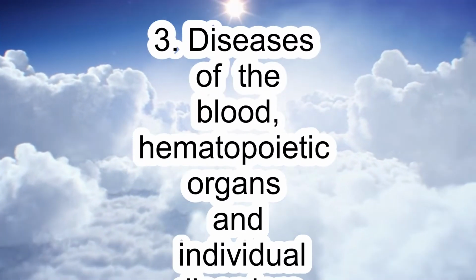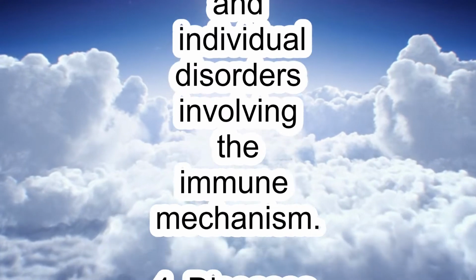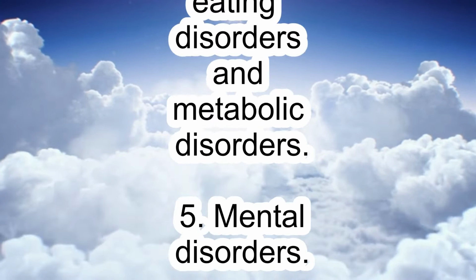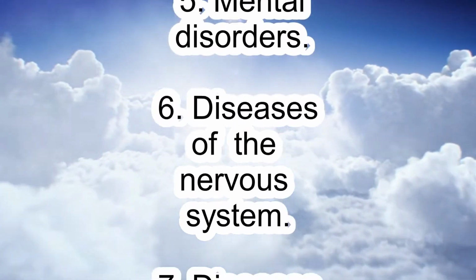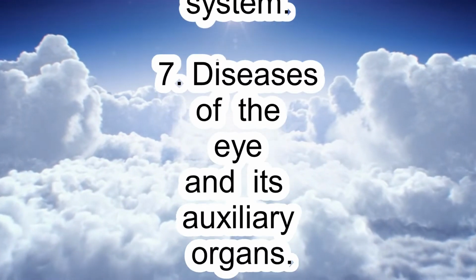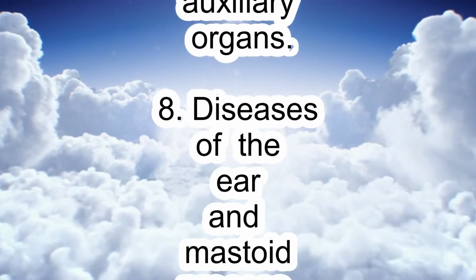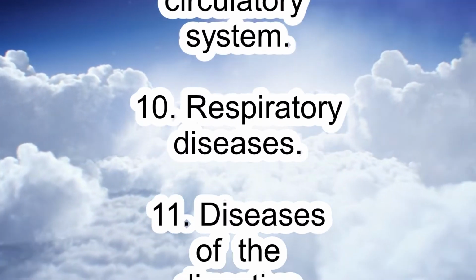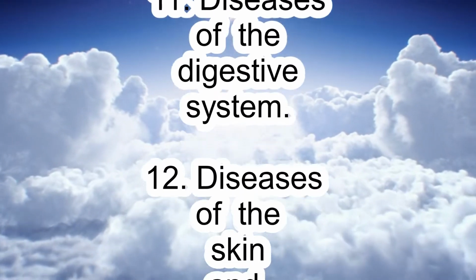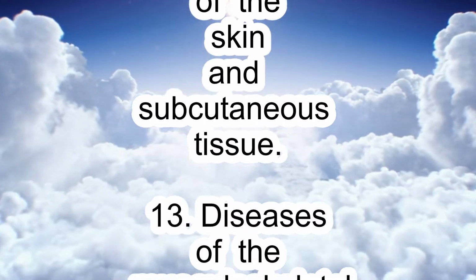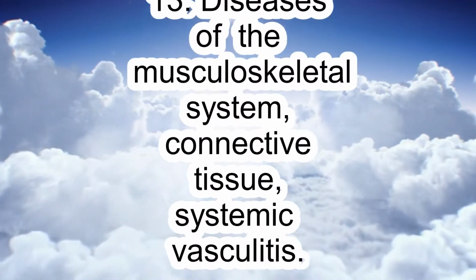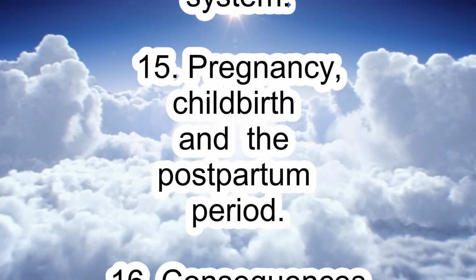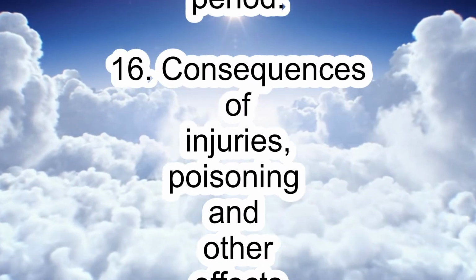Schedule of Diseases. 1. Infectious and parasitic diseases. 2. Neoplasms. 3. Diseases of the blood, hematopoietic organs and individual disorders involving the immune mechanism. 4. Diseases of the endocrine system, eating disorders and metabolic disorders. 5. Mental disorders. 6. Diseases of the nervous system. 7. Diseases of the eye and its auxiliary organs. 8. Diseases of the ear and mastoid process. 9. Diseases of the circulatory system. 10. Respiratory diseases. 11. Diseases of the digestive system.